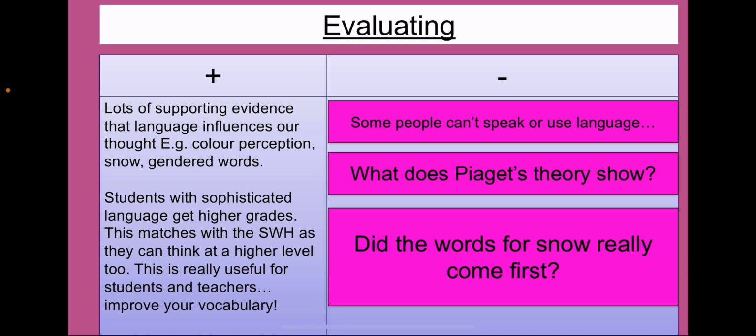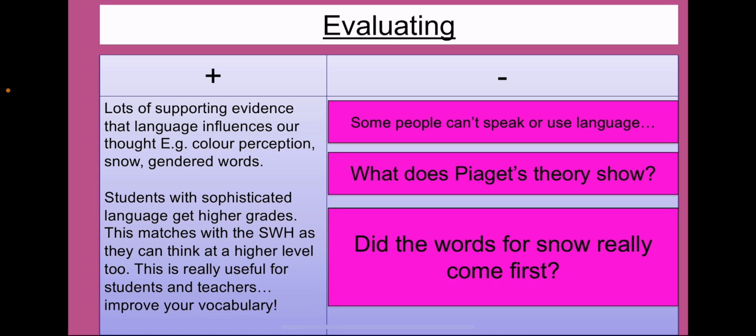So this is also really useful for students and teachers to know. If we want our students to think at a higher level, we can try and improve their language. So this is like a double evaluation. It's good evidence for the theory that an improved language will improve your thinking, but also very useful for teachers and students. Now, how could we criticise the theory?